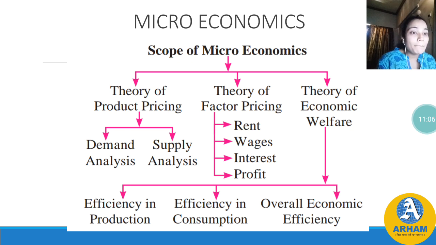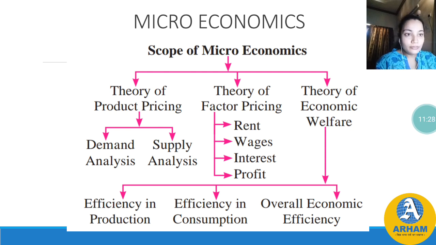He should be happy. If he is completely satisfied, then only is he going to demand more. If he is going to demand more, you have to supply more, you have to produce more. So consumer satisfaction plays an important role. So efficiency in consumption plays an important role.